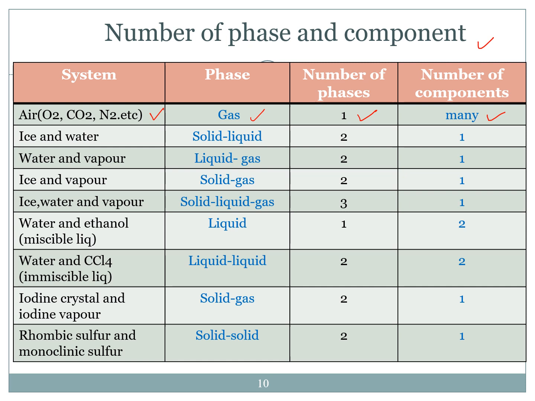Another example is ice and vapor. Ice cube is solid, vapor is gas. So there are two different phases. Since ice and vapor are both H2O, the number of components is only 1. Iodine crystal and iodine vapor. Iodine crystal is solid, iodine vapor is gas, so there are two phases. However, both of them are iodine, so only one substance is present in the system, so only one component is present in the system.